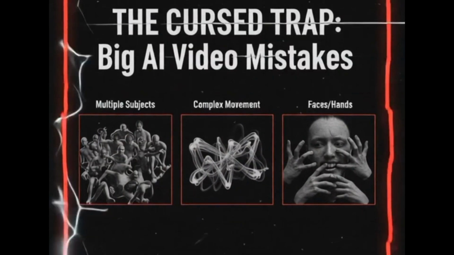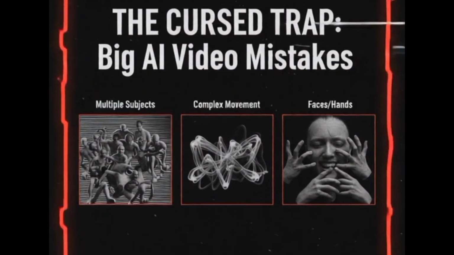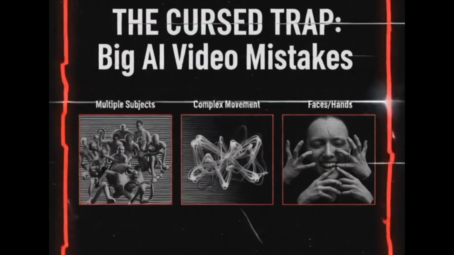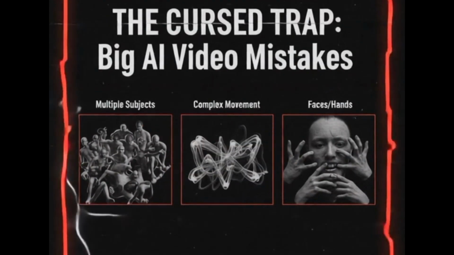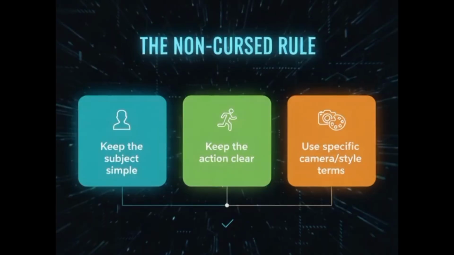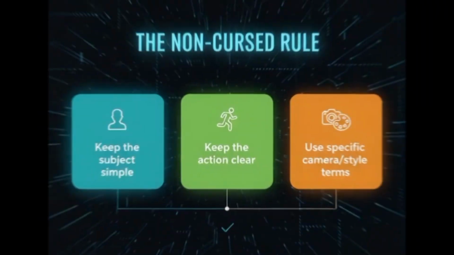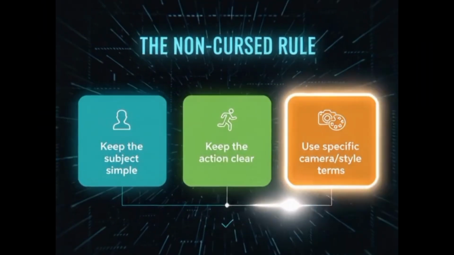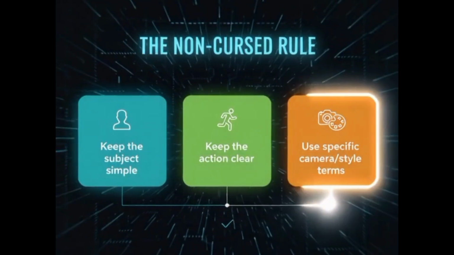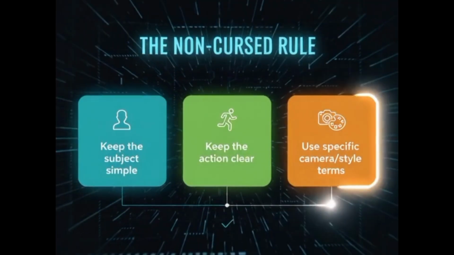First, let's quickly understand the curse trap. Why do prompts fail? AI currently struggles most with four things: multiple characters interacting, rapid scene cuts, complex camera moves like a dolly zoom, and the number one source of the curse: unpredictable human faces and hands. So the rule is keep it simple, keep it clean. Now let's dive into the first three foundation prompts that prove it. Stick around because prompt number 8 gives you the secret to using humans without them melting.